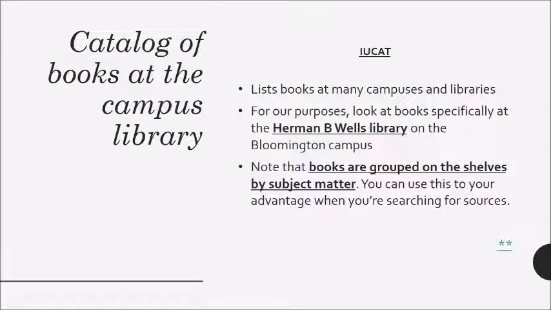Sometimes then, even if a book you want has been checked out, it's still worth going and looking at the shelf where the book would have been, because there might be other books in that area that will end up being good and useful for you.